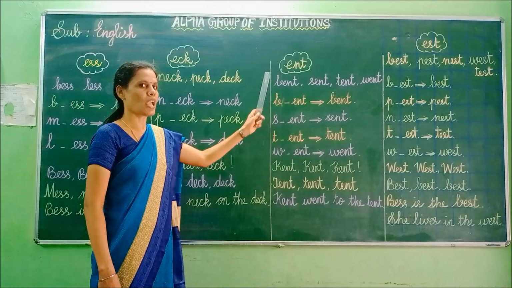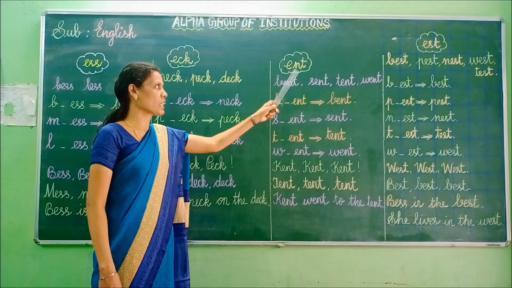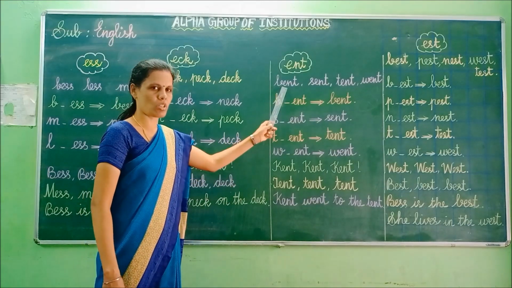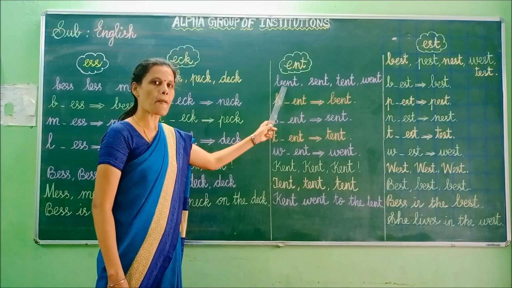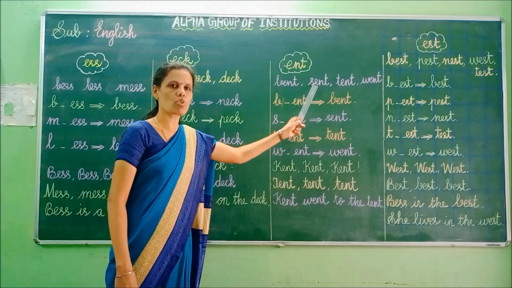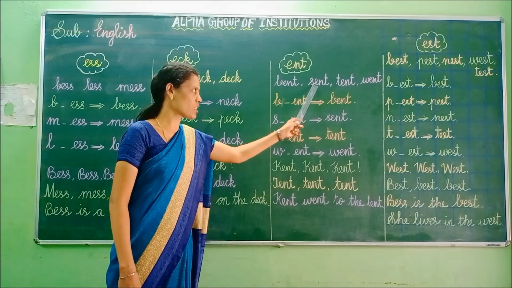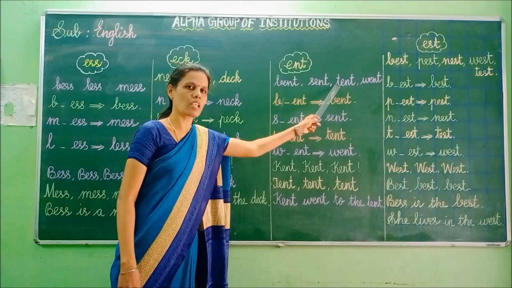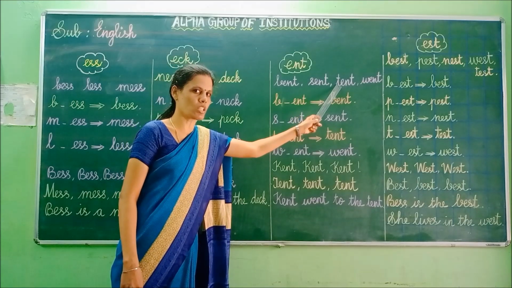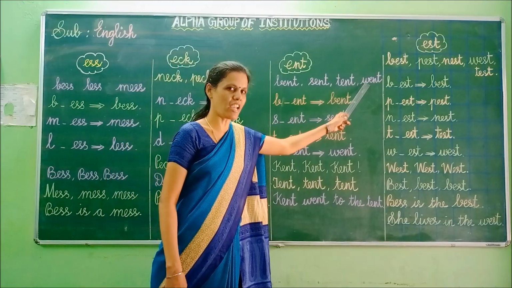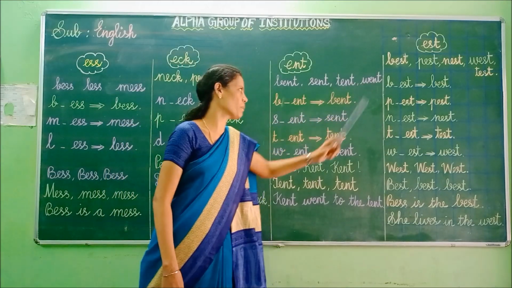E-N-T. Ant. E-N-T. Ant. Bent. What word is this? Bent. Next one. Scent. What is this? Scent. Yes. Tent. What is this? Tent. Next one. Bent. What is this? Bent.